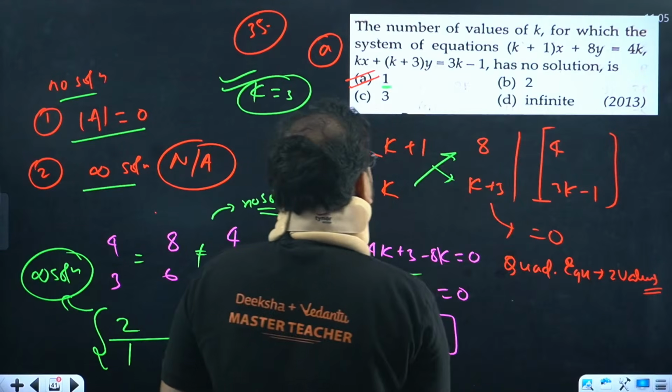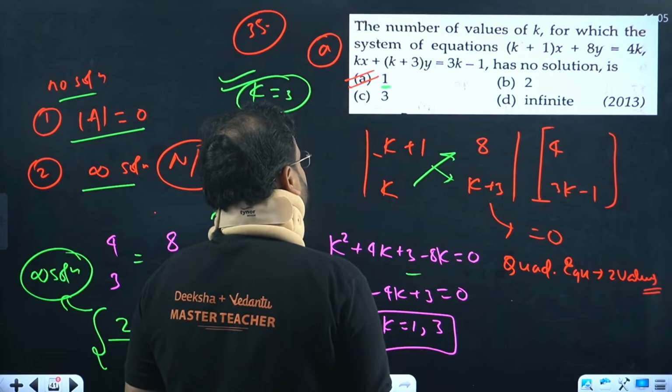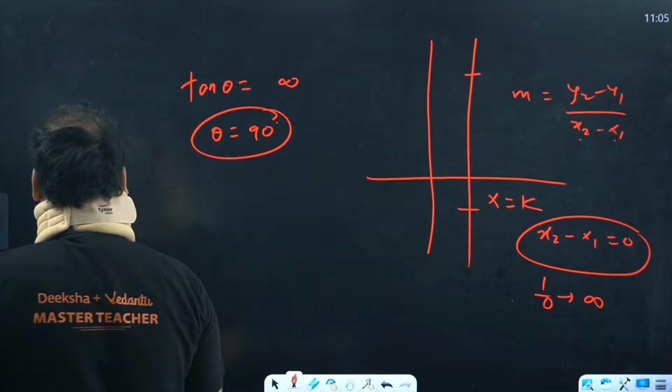Correct, right? This is the constant matrix. If you write over here x and y, check over here. So I can write it over here only.